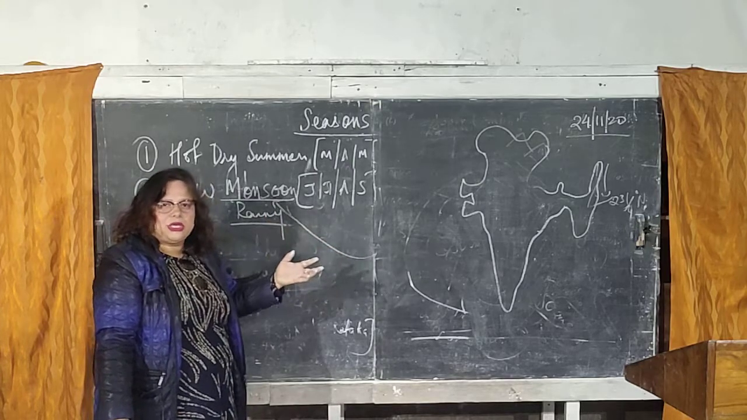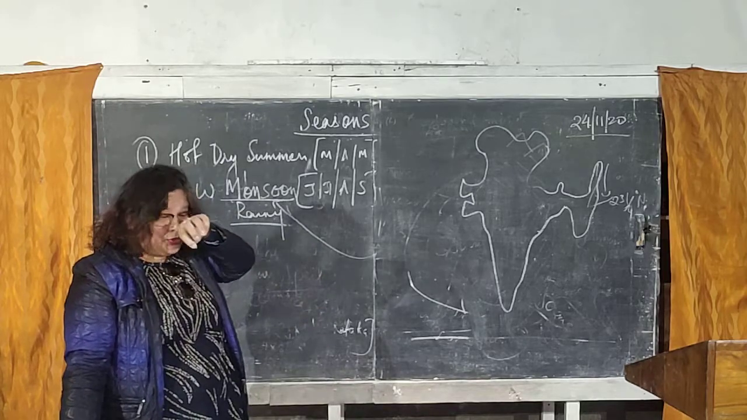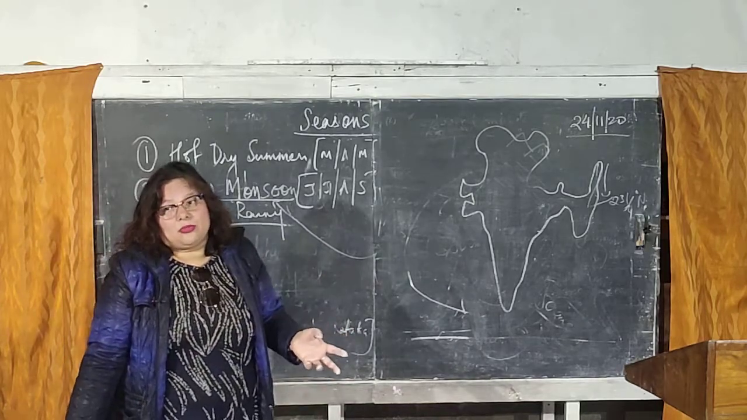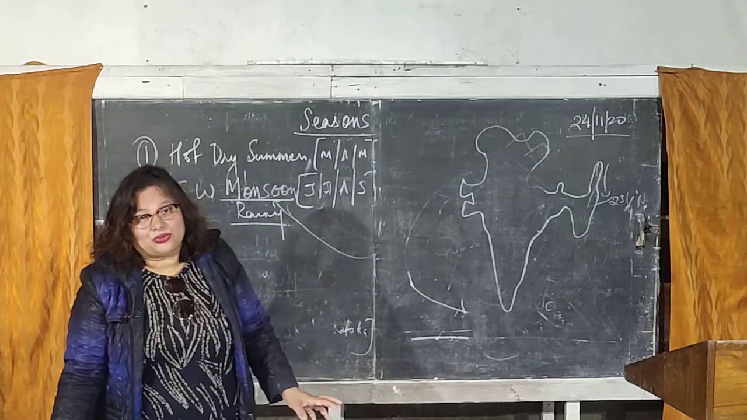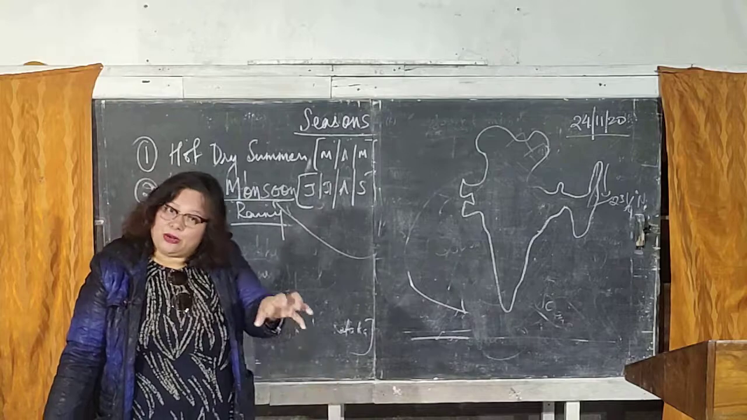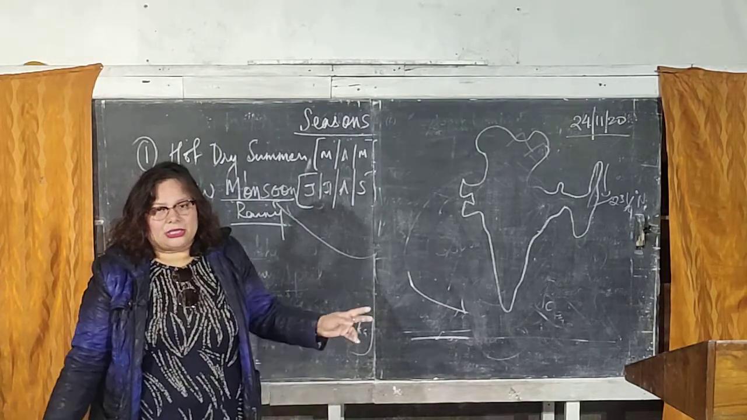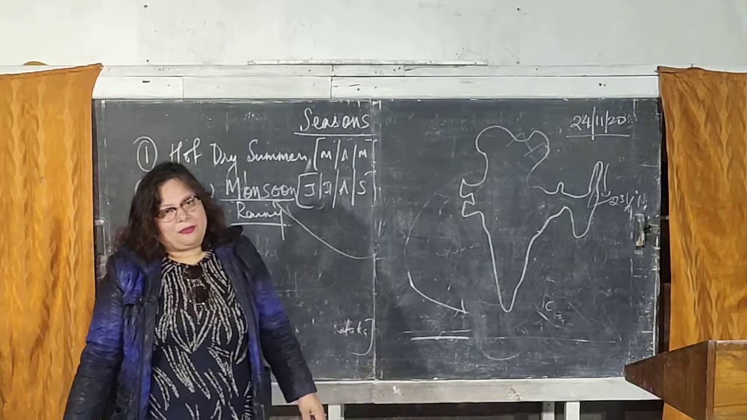There is another term associated with this season, called the burst in the monsoon or the outbreak of the monsoon. The burst in the monsoon or the outbreak of the monsoon is the sudden arrival of the monsoon. The sudden arrival of the rain that takes place before the real monsoon begins is called the burst in the monsoon. So these are the important things that we have to remember.